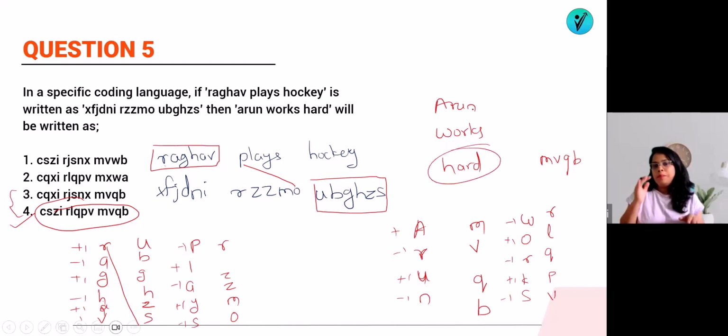Okay. So it was easier, the plus 1 minus 1 that they have written in the last. So simple, we have to apply the same one. Okay. Chalo, let's do the next question.